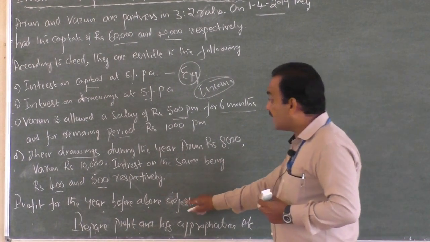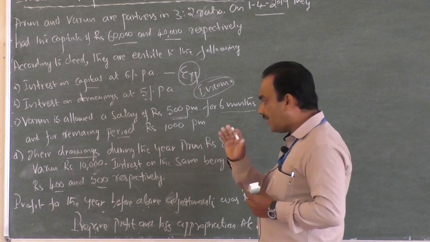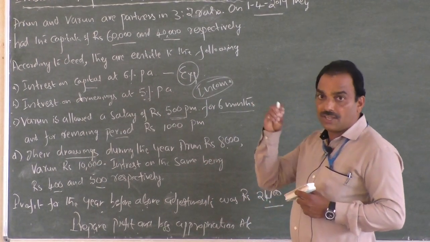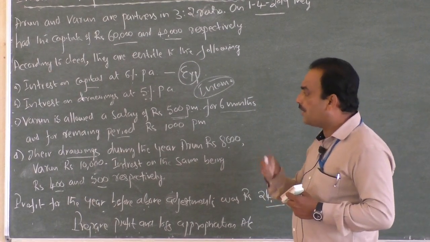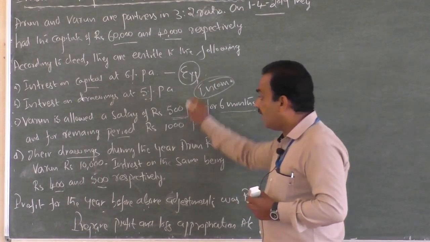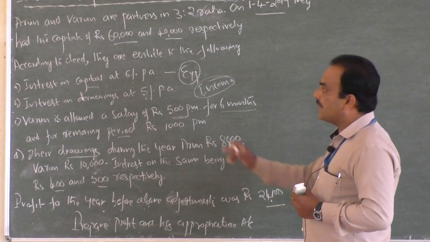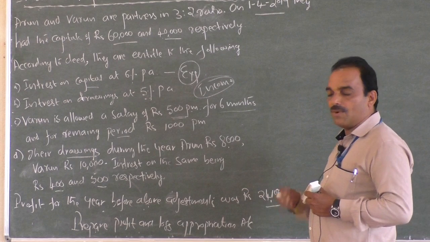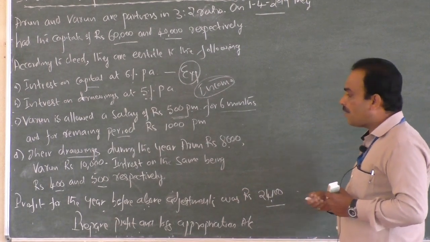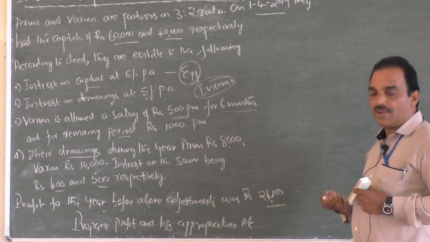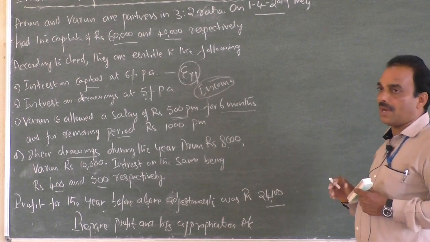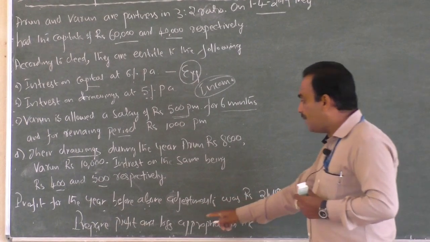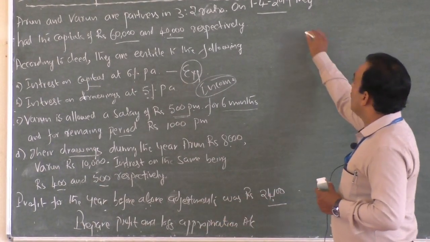And further it is said that the above adjustments are not at all adjusted. The above adjustments are not yet adjusted. Therefore this is the duty of the accountant to make the necessary adjustments in connection with these adjustments. And finally we have to calculate the divisible profit. Divisible profit means the ultimate profit available to distribute to the partners, and we have to find that out and distribute the same in profit and loss appropriation account.